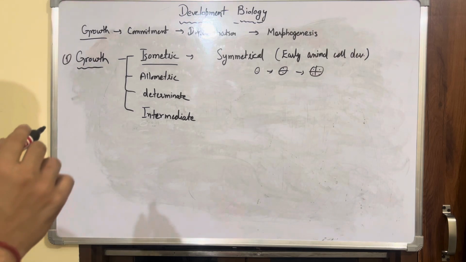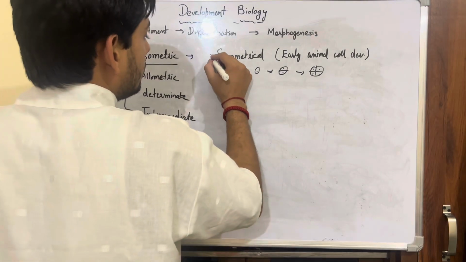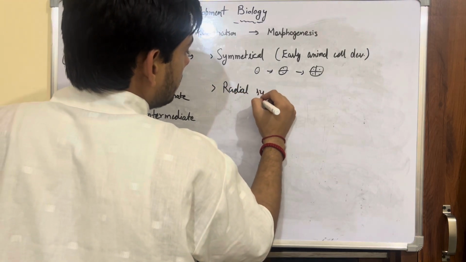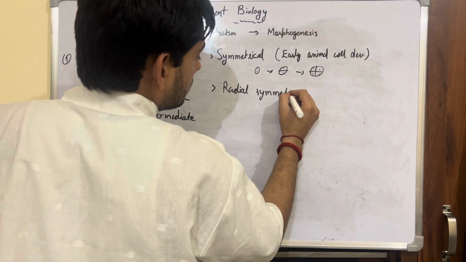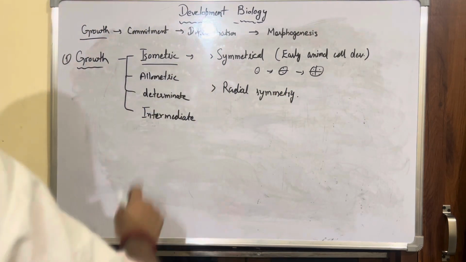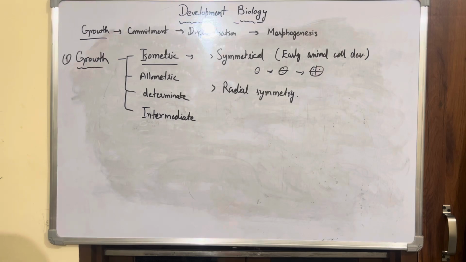This type of symmetry is called radial symmetry.